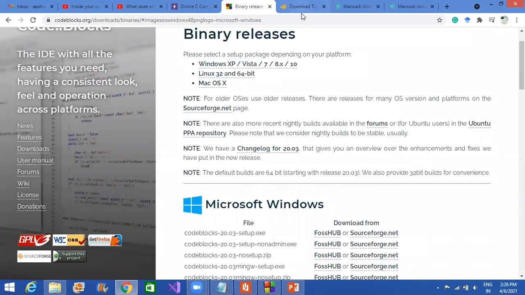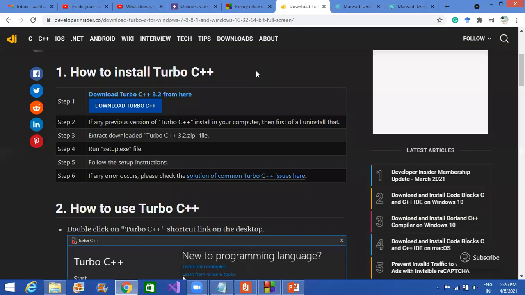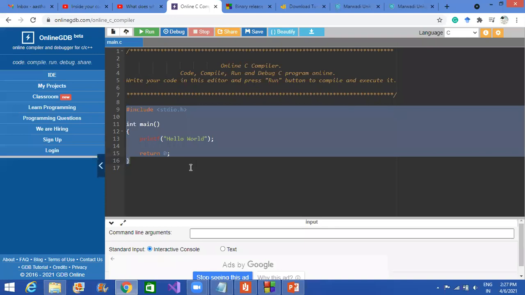Then the next is Turbo C++, which you might have used previously. These are the steps of the Turbo C++ installation, the setup file installation. If you have any doubts in installing, if you get any query, I'm here. You can ask me and I will help you in your installation. And if you want to use this online compiler, no problem. You can use it.